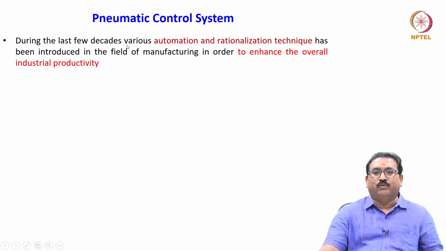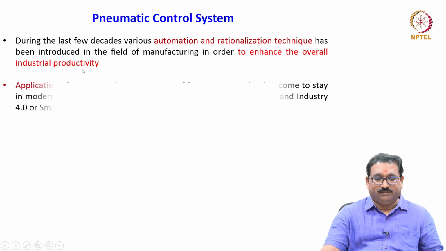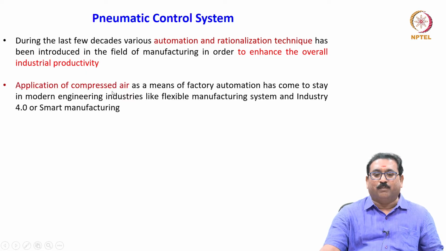During the last few decades, various automation and rationalization techniques have been introduced in the field of manufacturing in order to enhance the overall industrial productivity. Application of compressed air as a means of factory automation has come to stay in modern engineering industries like flexible manufacturing system and Industry 4.0 or smart manufacturing.